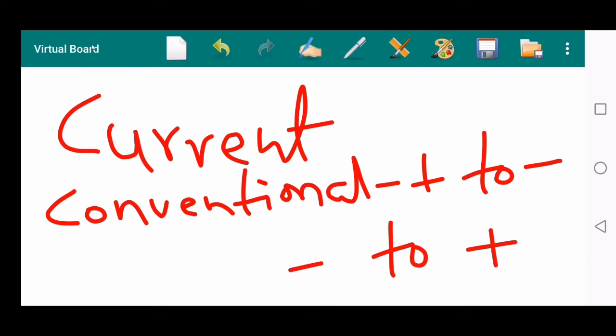So there are two concepts. But anyway, current also has both magnitude and direction. But current is also not a vector quantity.